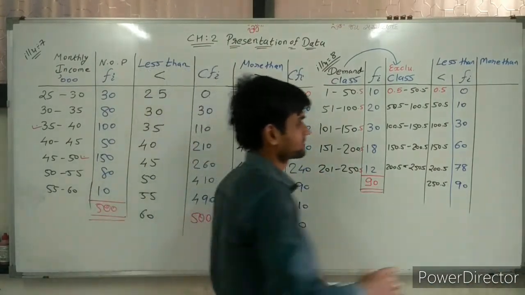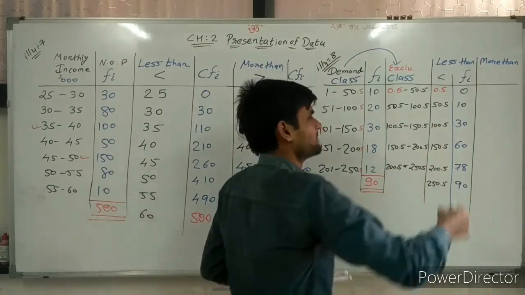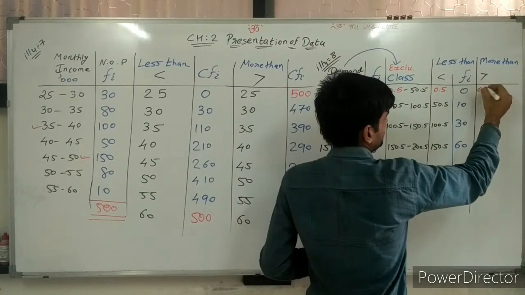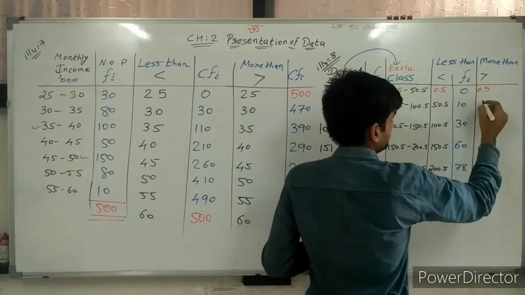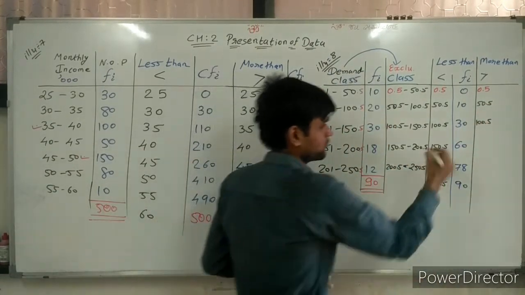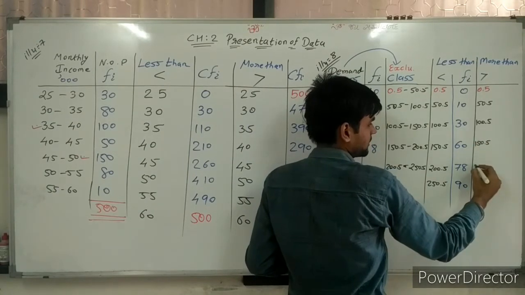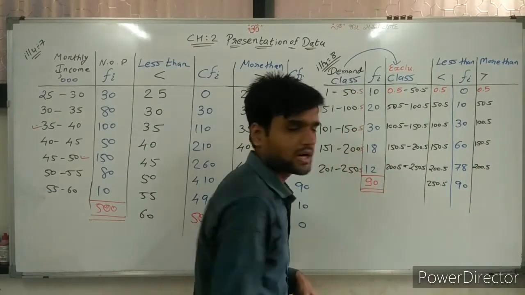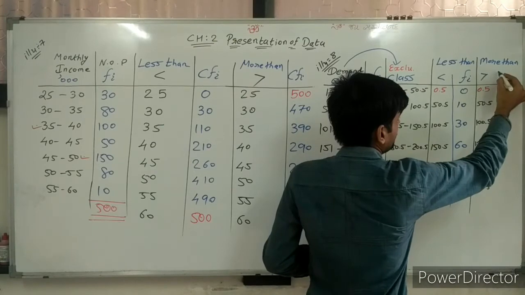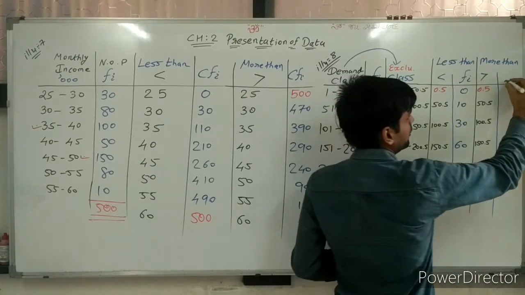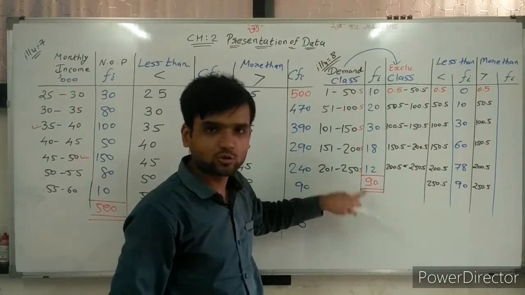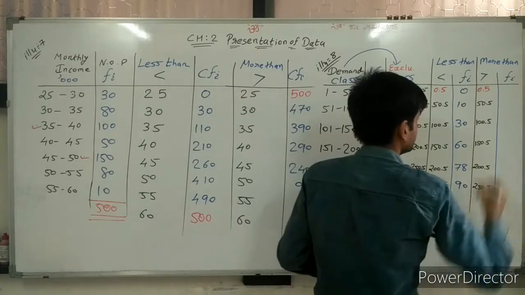Going ahead, more than. So more than what? The same boundary points. More than 0.5, 50.5, 100.5, 150.5, 200.5, and 250.5. For that also we write the frequency. So more than 0.5, all are there, so 90. Start with 90.